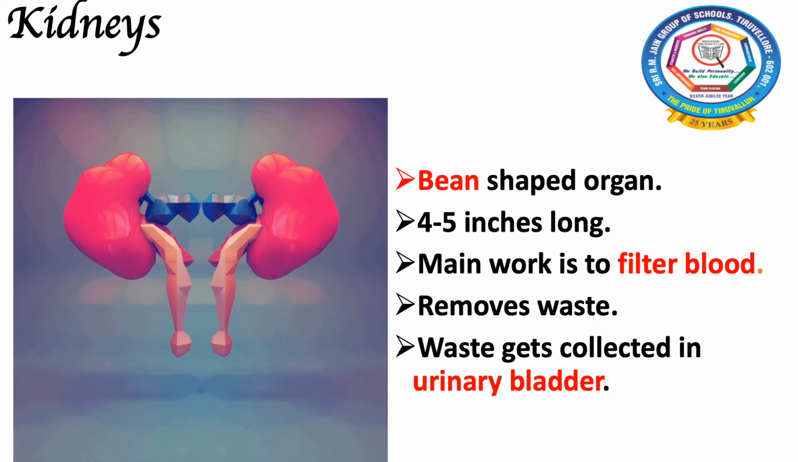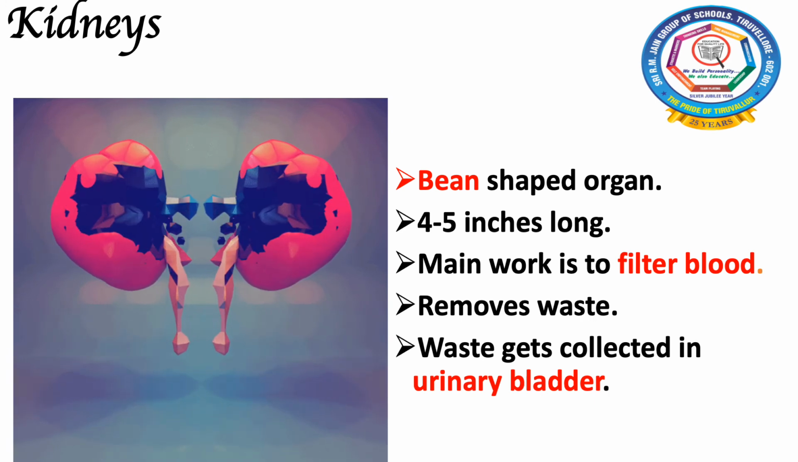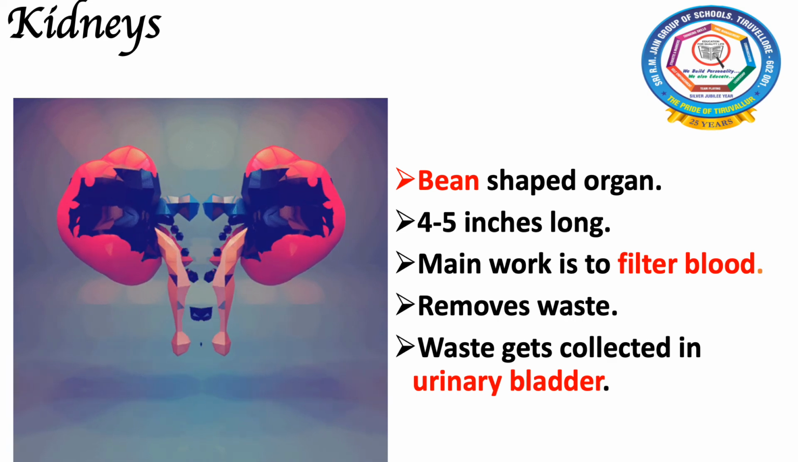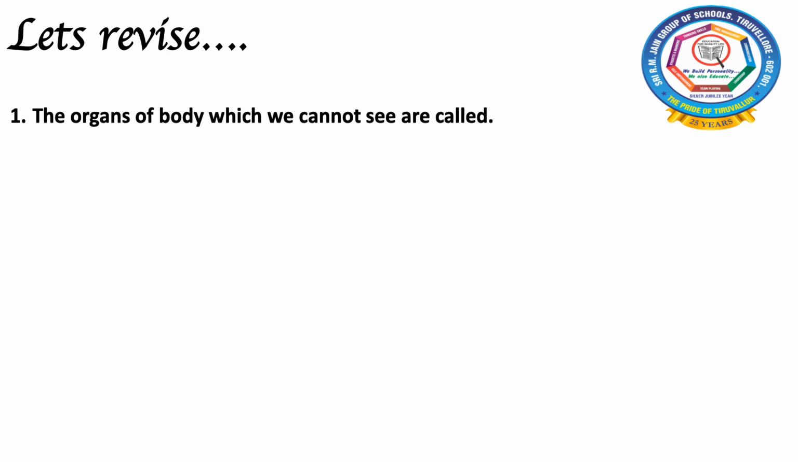I hope all of you are clear about our internal organs. And now let us do some revision. Let's revise. The organs of body which we cannot see are called: A. External organ, B. Internal organ, C. Muscles. I already told you external organs are visible outside and internal organs are present inside our body. So the organs which we cannot see are called internal organs.